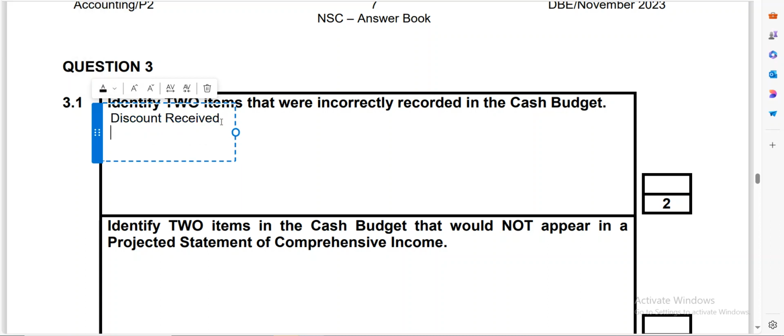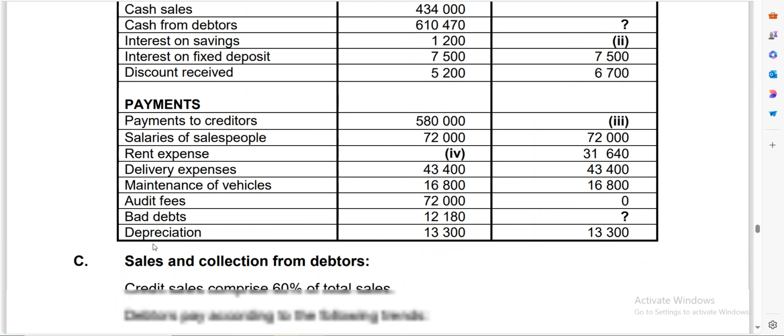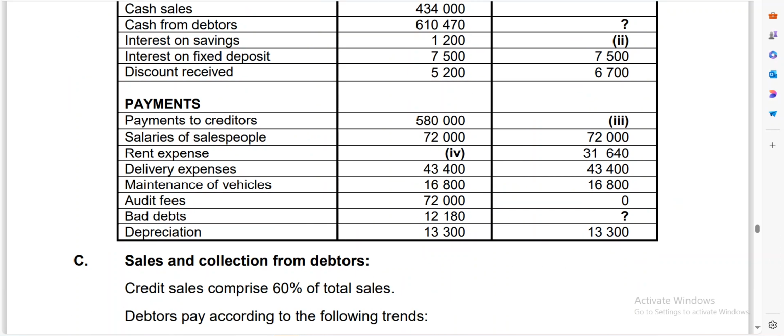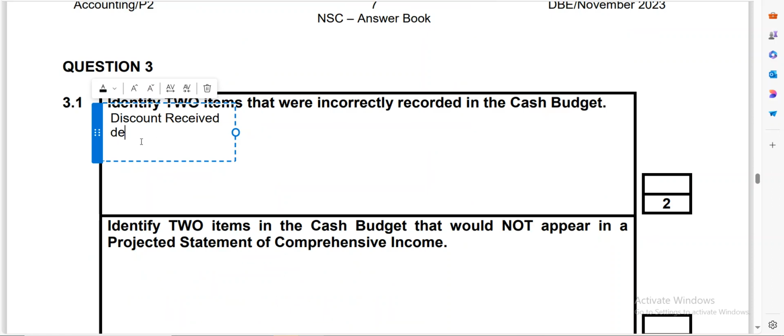and then the next item that we have, I also saw something like depreciation here. It is depreciation and bad debt, so we can also mention that. So you would say depreciation, and then the other learners might also mention that but please also make sure that you mention the things that are given to you, because this question wants you to look at what is given to you but looking at that information there in the cash budget. So this is how you will collect those 2 marks.